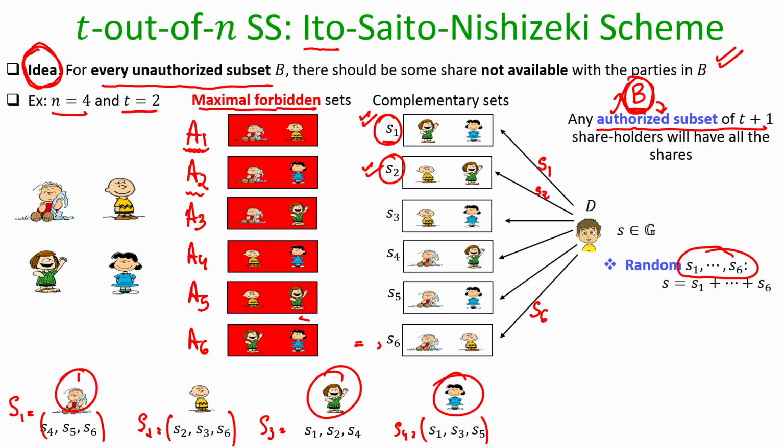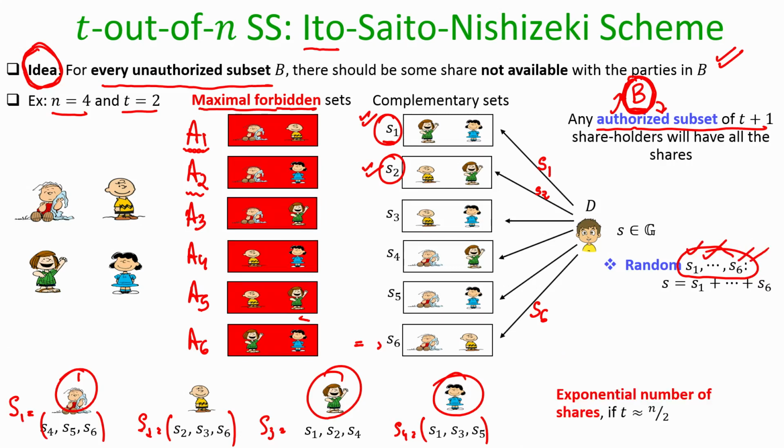You take any Ai, and with respect to that Ai, there will be at least one party who is not in Ai but present in B, and that party will have the missing piece Si. That is why the parties in B will have all the pieces S1, S2, whatever is the number of pieces, and hence they can get back the secret.